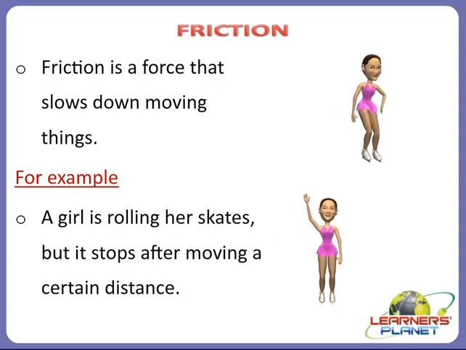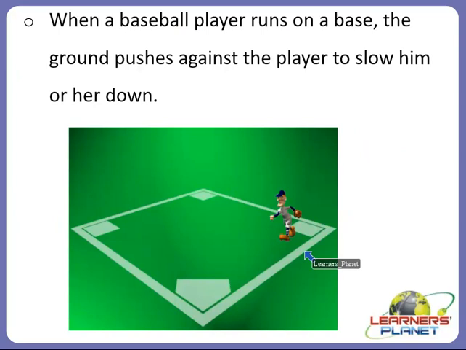Let us understand it more clearly with one interesting example. This is one such example of a baseball game. When a baseball player runs on a base, the ground pushes against the player to slow him or her down, right? So this is an example of friction. Friction is a force that acts in the opposite direction of motion. Try to understand this, children. Friction is a force that acts in the opposite direction of motion.